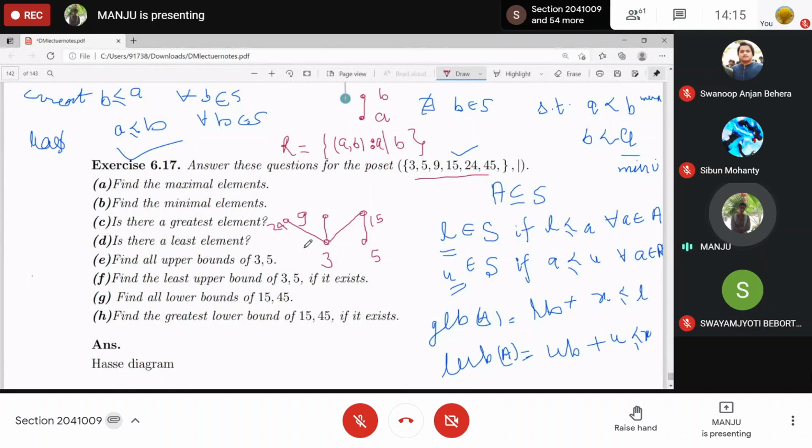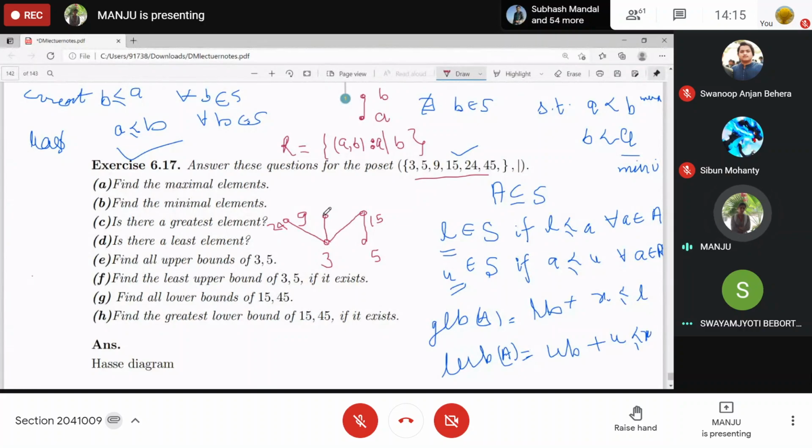Yes, 45. Above 15, 45. 45 is related to 15, 3, 5, and 9, right?